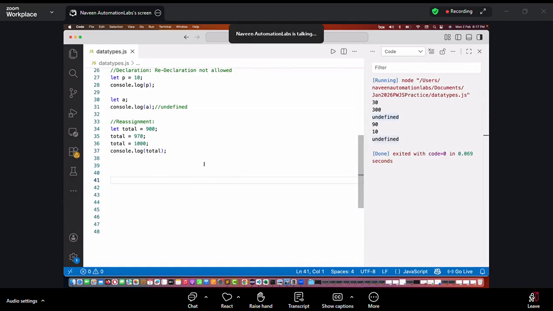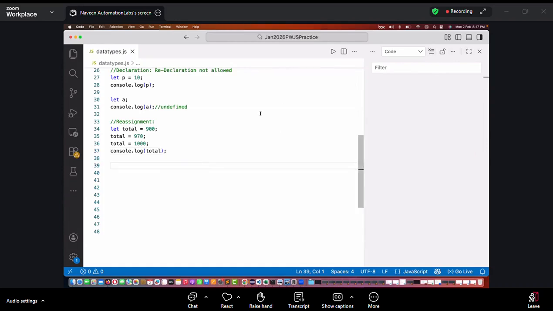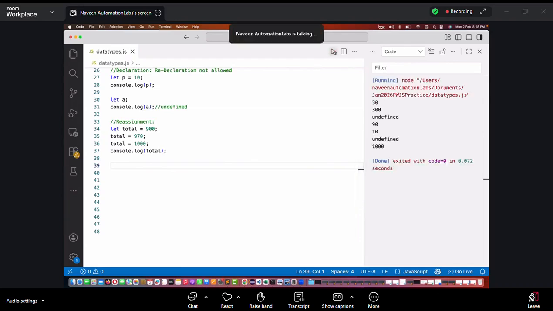So what is the latest value of total? Quickly. See this. When I run this, the latest value of total is simply 1000 over here. Very straightforward. So of course, reassignment should obviously be allowed in other programming languages also, everywhere, with var also, with let also. In JavaScript, reassignment is absolutely fine without any problem.